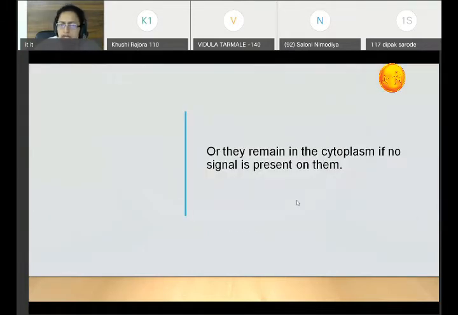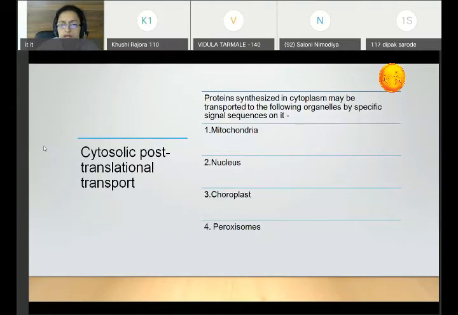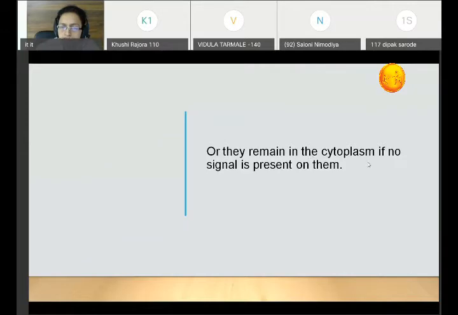One is mitochondria, second is nucleus, third is chloroplast, and fourth is peroxisomes. Now, if that particular protein does not have any signal sequence, then it will remain within the cytoplasm itself. Understood? So, once complete synthesis of the protein is done, if it has a signal sequence, it will be transported to mitochondria, nucleus, chloroplast, or peroxisomes. But if it does not have any signal sequence, then this protein will remain in the cytoplasm. Remember this.